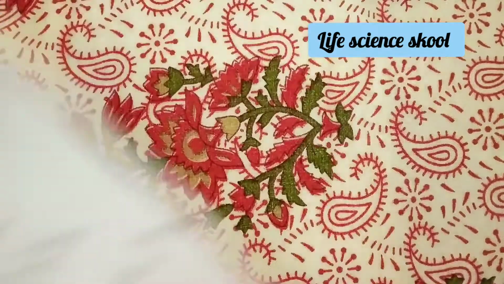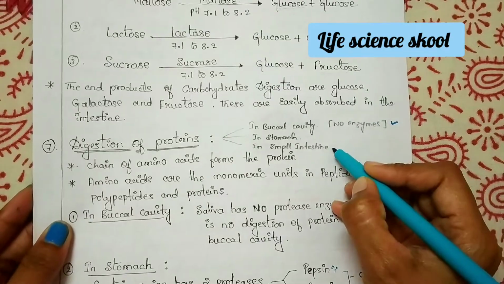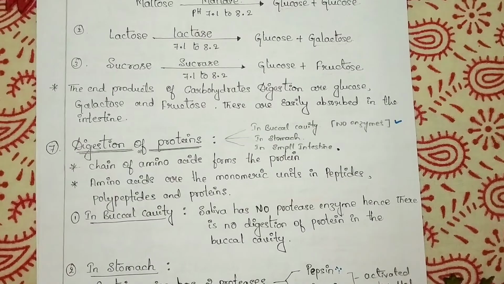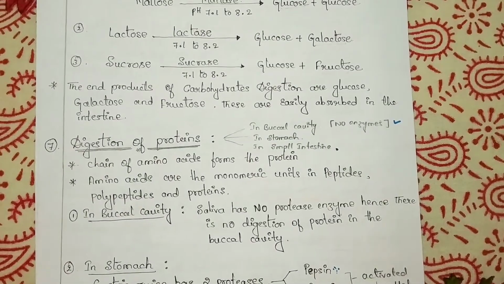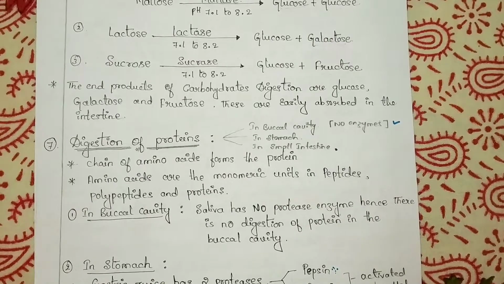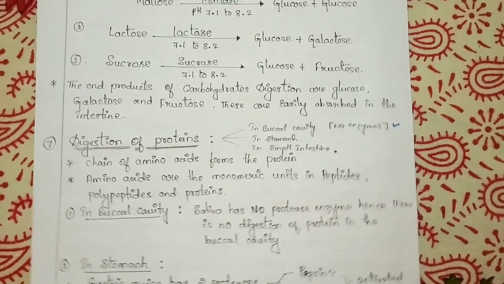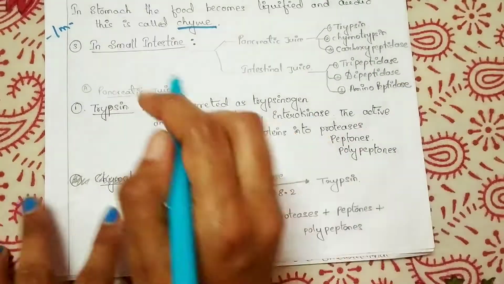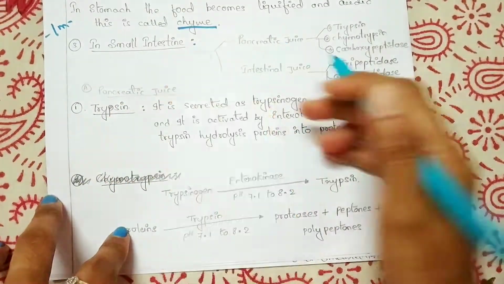So we are moving on to the last part, that is the third part, in the small intestine. We will now look at how the digestion of protein is going to take place, what are all the enzymes present in the small intestine. By the help of enzymes, how the proteins are going to be digested. So now we will focus on the small intestine. In small intestine there are two juices.